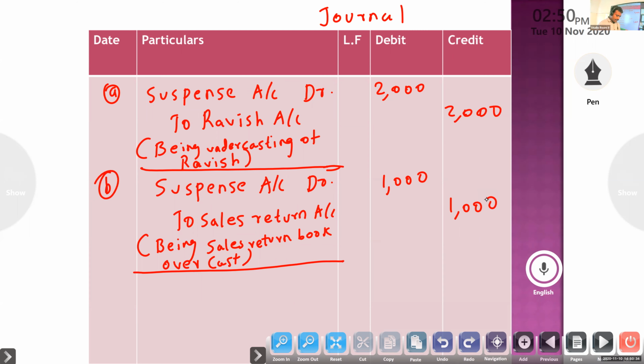Next, third: total of sales book rupees 10,000 was not posted to sales account.